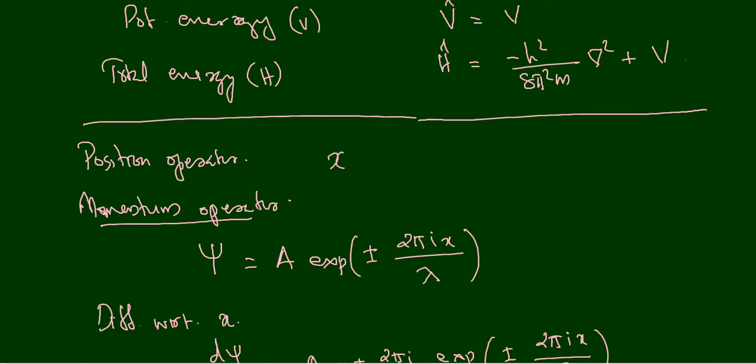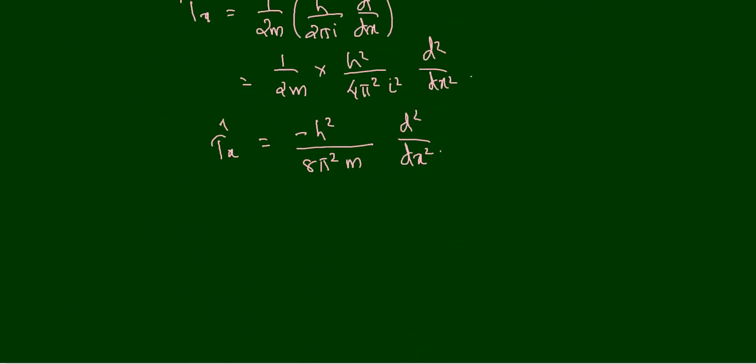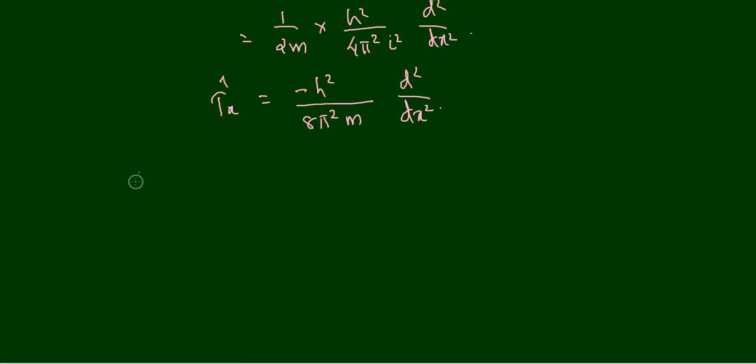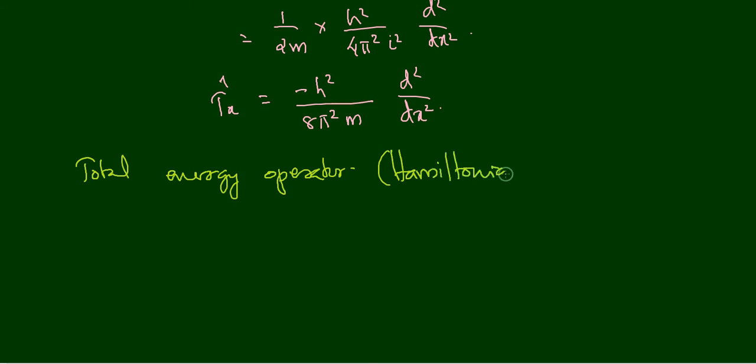Now the total energy operator we are going to set up. The total energy operator is also called a Hamiltonian operator. Very important. We are going to hear this term hundreds or thousands of times when we are going through the entire portion of quantum mechanics. Hamiltonian operator. We will say this many times.